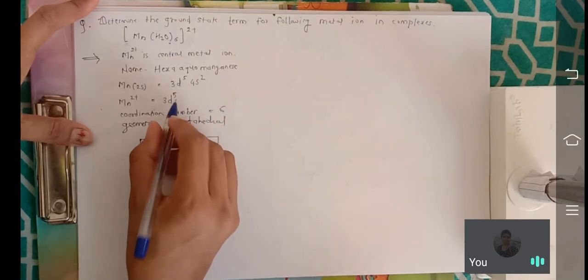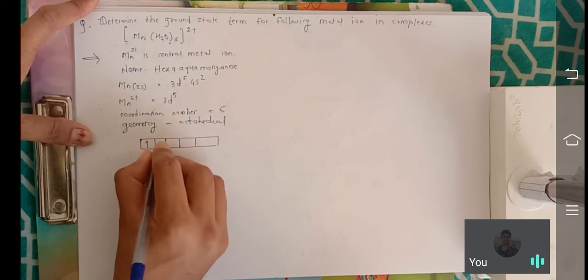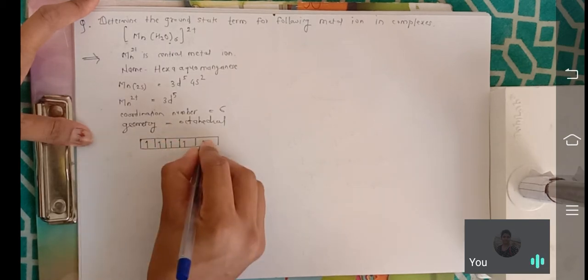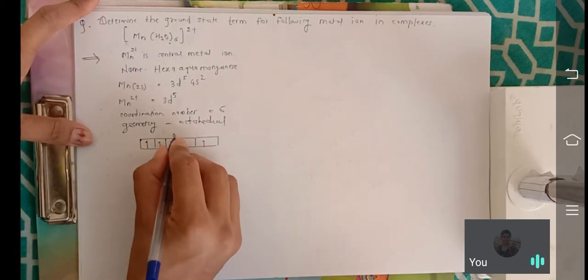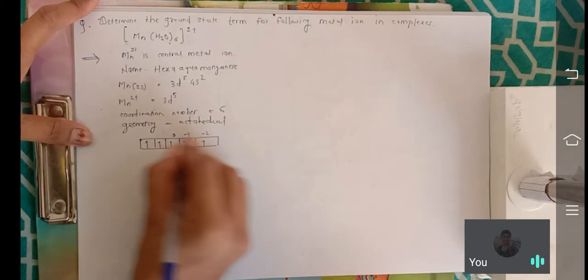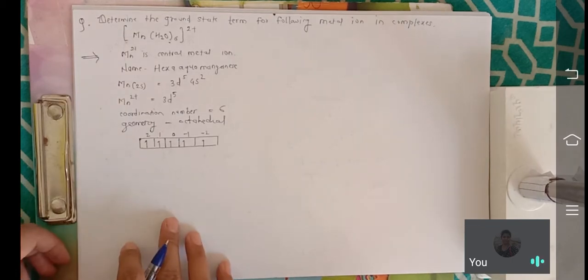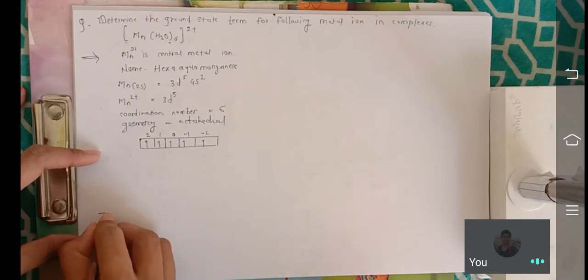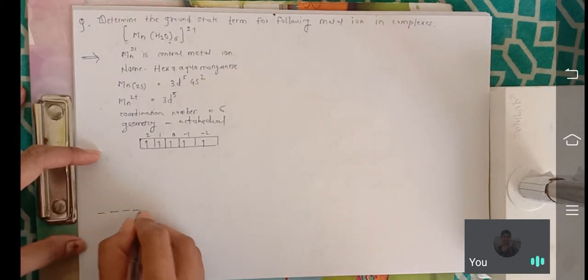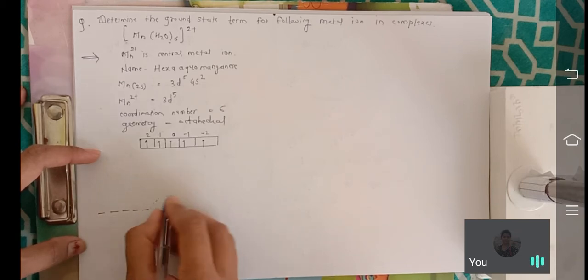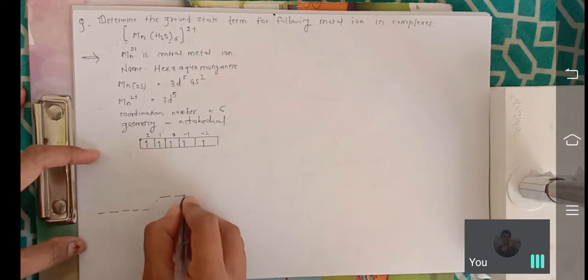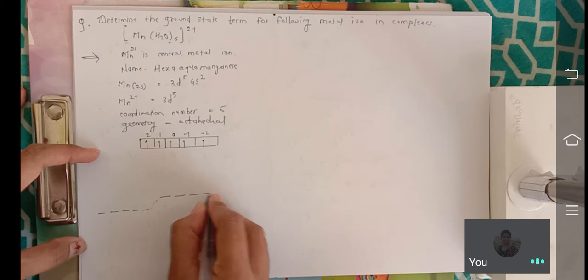How many electrons are present? 5. Then write the m values here: 0, minus 1, minus 2, 1 and 2. After that, fill the 5 electrons in the orbitals.